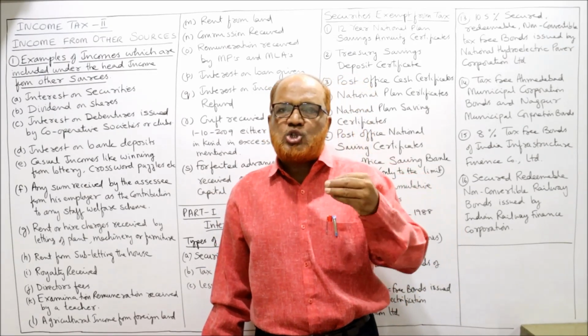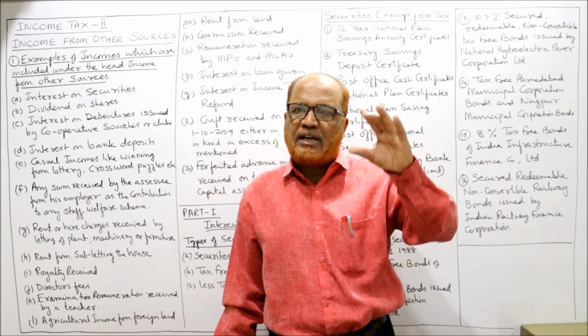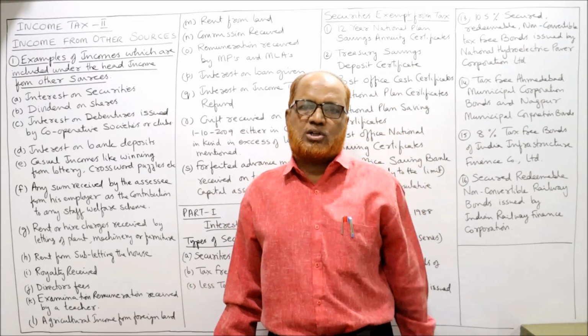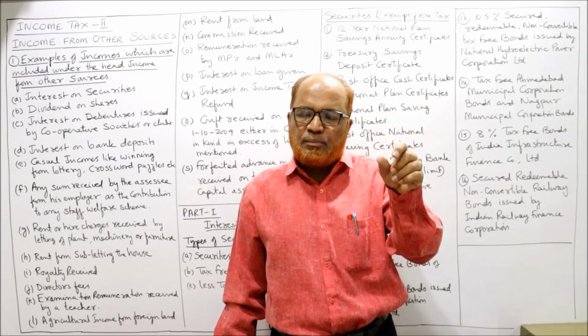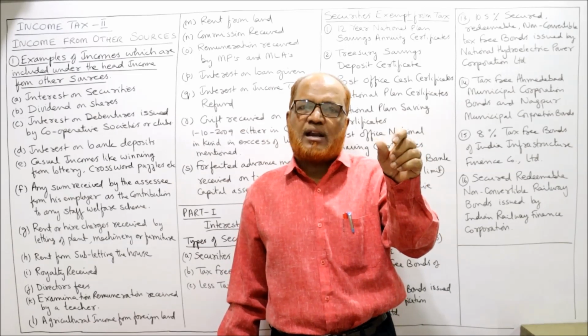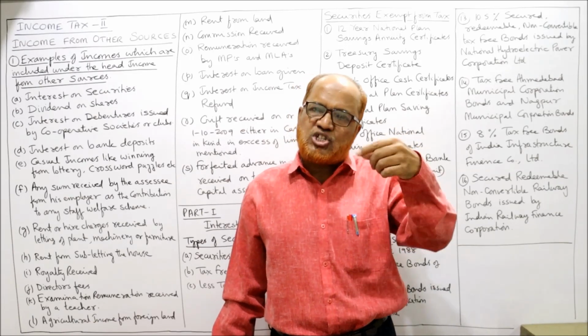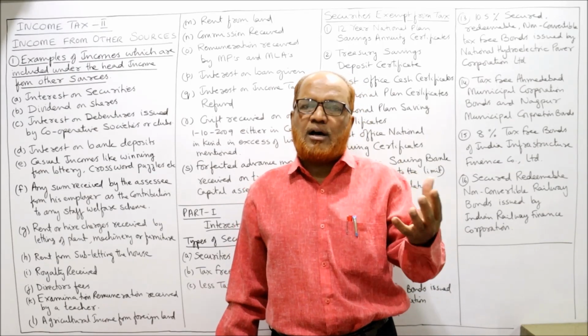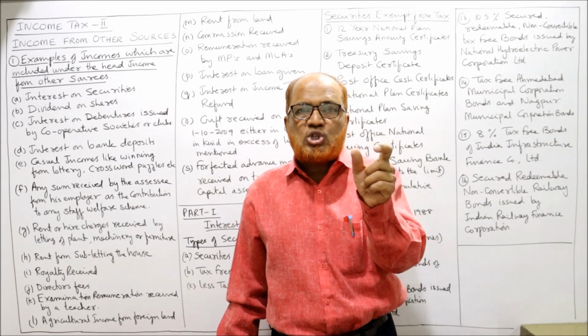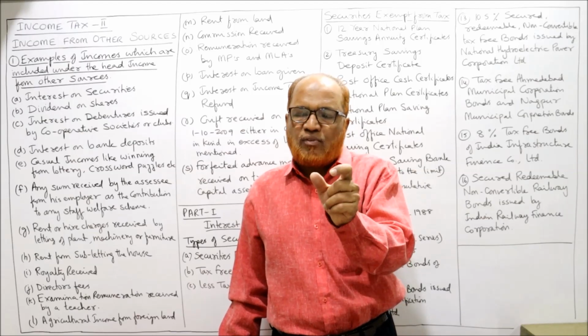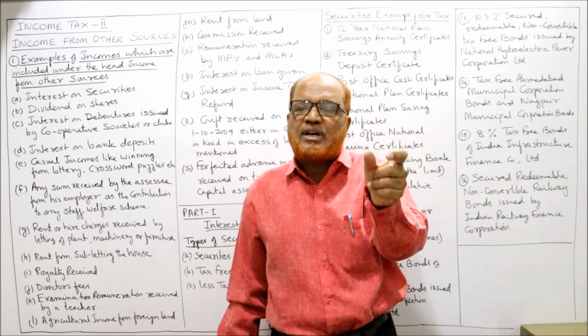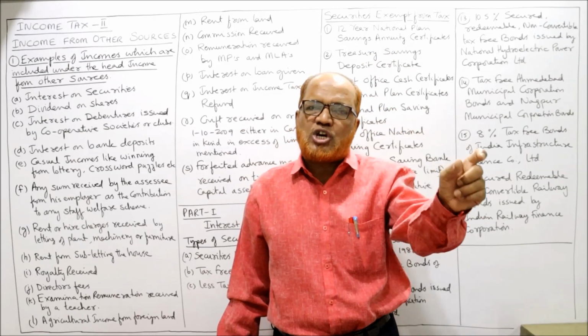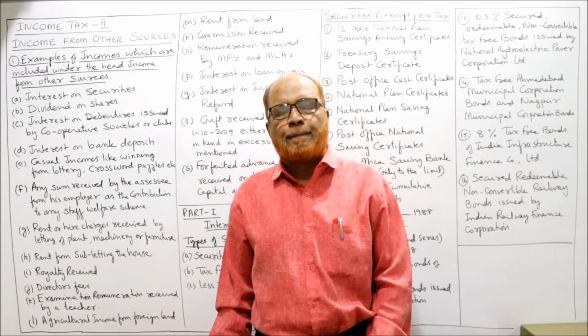First of all, we have to check whether an income will fit in the first 4 heads or not. Is it an income chargeable under the head income from salary, or income from house property, or capital gain, or business or profession? You have to check. If it falls in any one of the 4 specific heads, then definitely it is chargeable under that specific head.